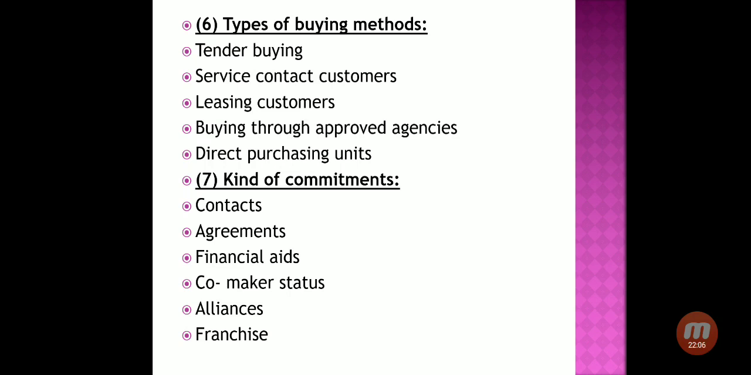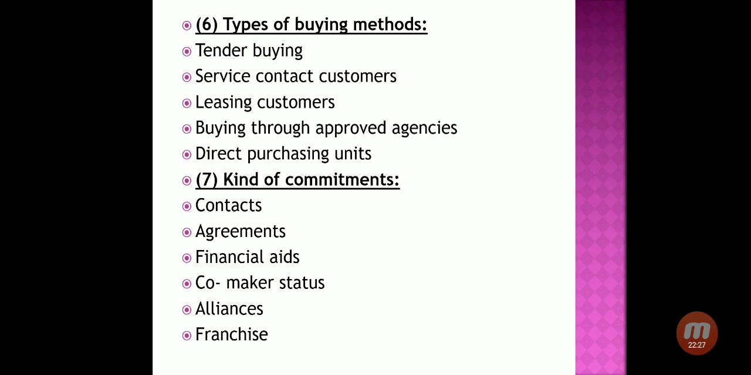So that is tender buying. Second, service contract customers. Service contract customers means a contract will be signed by a company with a particular company, and for this they have a period of time. Say, for example, for the next year or for the next 3 years or 5 years, this company is going to provide a particular service to us.